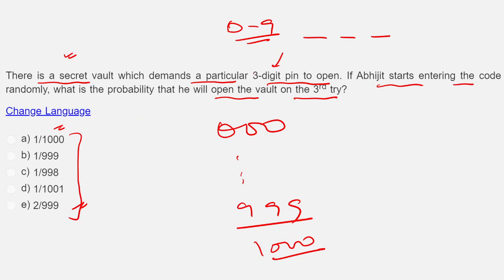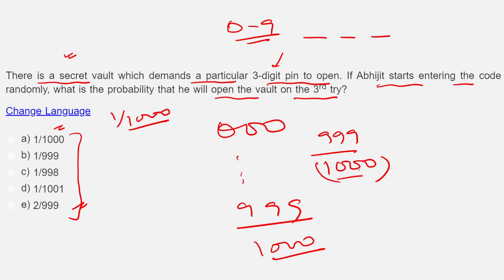Just use your head by looking at the options also, because there is no use fighting with the examining body anyways, right? So now in any try, the answer will be 1 by 1000. There is just one right answer among your 1000 possibilities. How do I come to that? If you want to understand the concept, in the first try, out of these 1000 possible cases, I could have got it wrong in 999 ways, because there is just one correct way here. The lock did not open.